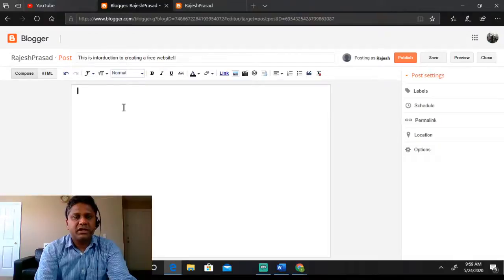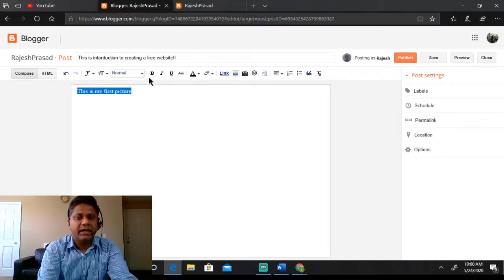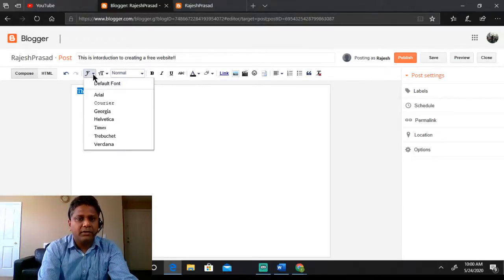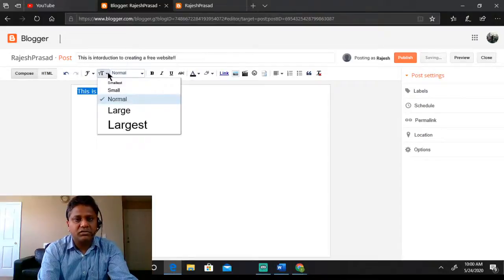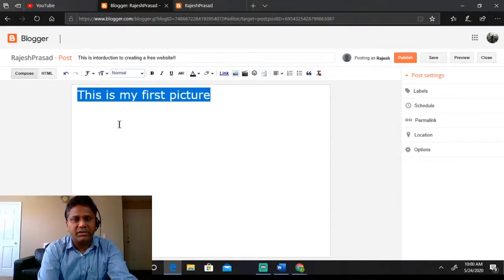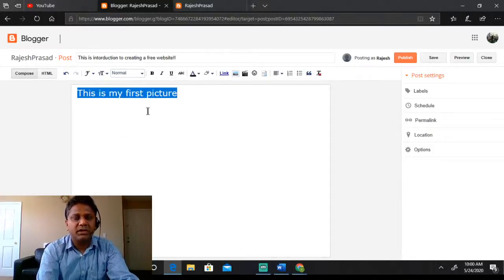So to get started with the basics, this is my first picture. I have written this text. I can make it whichever font you want. I normally go with Verdana. And then what is the font size that you want? Depending on how big you want your font to appear, you can select either largest or large. Normally I go with large.